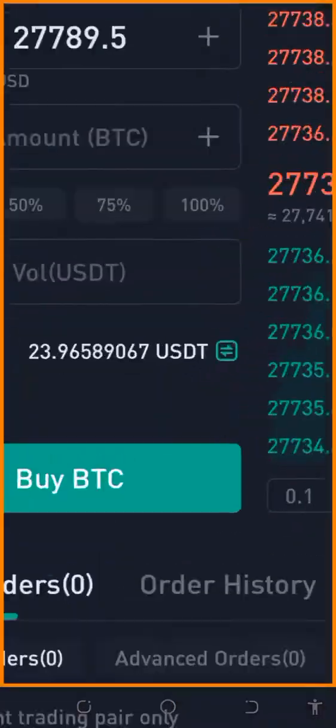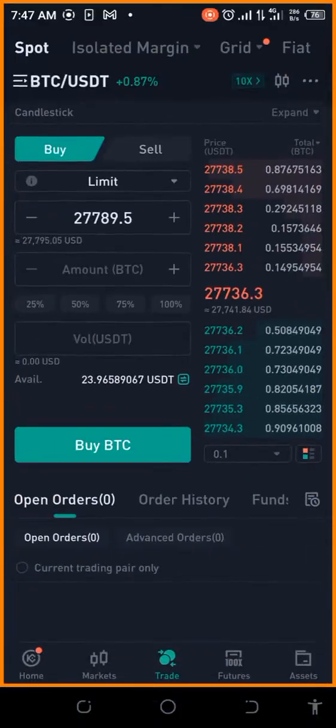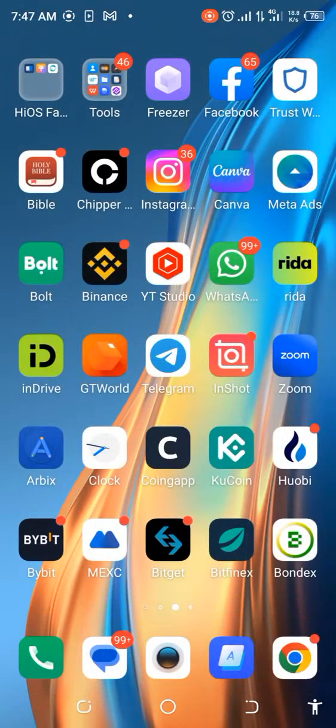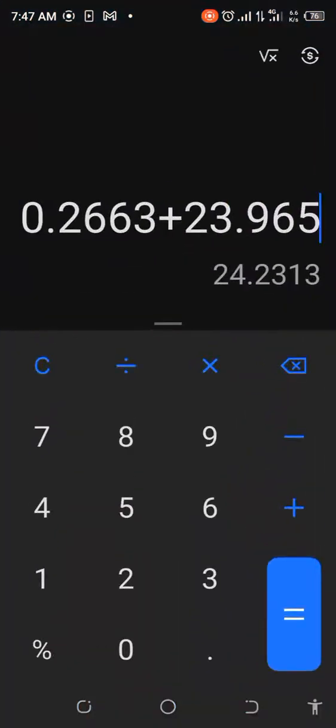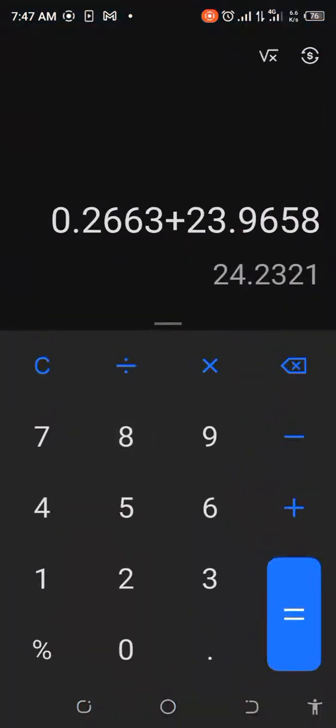What's that? We have 9658. Okay, I'll just take four figures after that. So 9658. All right. So we actually made, if you see here, we made 24.23. It's still a profit, right? We're still in profit.